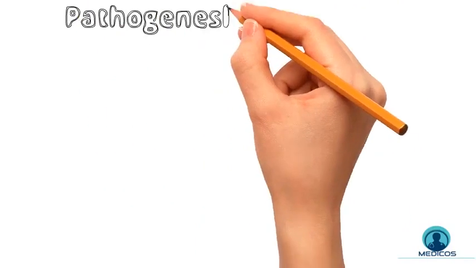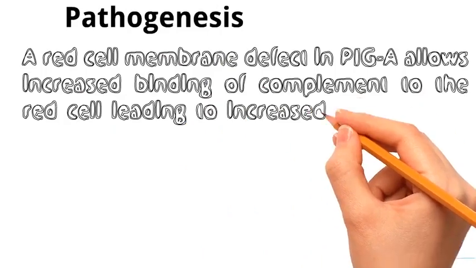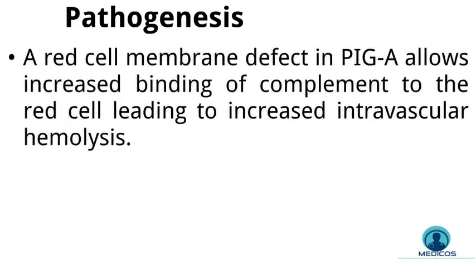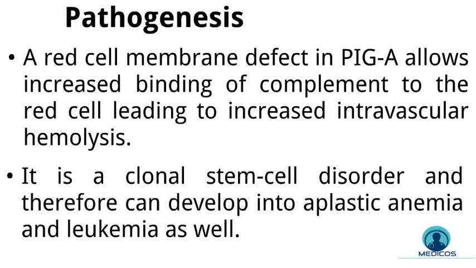When it comes to the pathogenesis, it's a red cell membrane defect in phosphatidylinositol-glycan A or PIGA, which allows increased binding of complement to the red cell, leading to increased intravascular hemolysis, which is exhibited at night. This hemolytic episode occurs only at night because everyone becomes a little acidotic at night because of relative hypoventilation, and this acidic environment activates the complement and the cells are more susceptible to lysis. And since this disorder is a clonal stem cell disorder, it can also develop into aplastic anemia and leukemia as well.